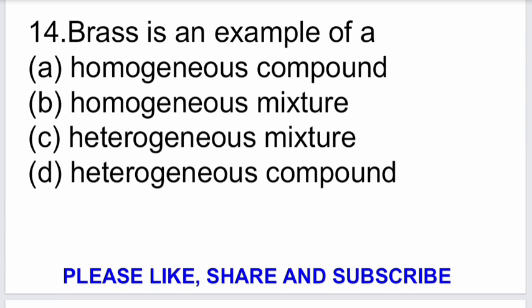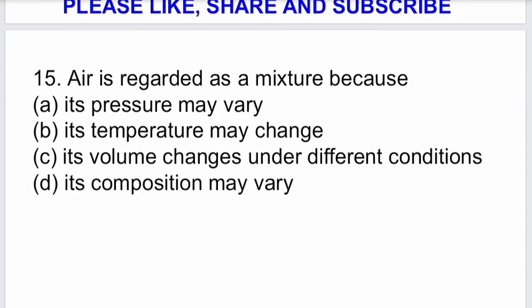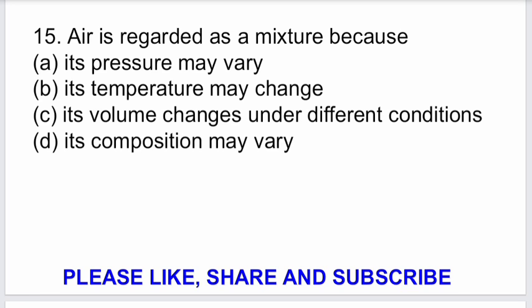Next question. Brass is an example of a. Options are homogeneous compound, homogeneous mixture, heterogeneous mixture, heterogeneous compound. The correct option is B, homogeneous mixture. Next question. Air is regarded as a mixture because the options are its pressure may vary, its temperature may change, its volume changes under different conditions, its composition may vary. The correct option is D, its composition may vary.